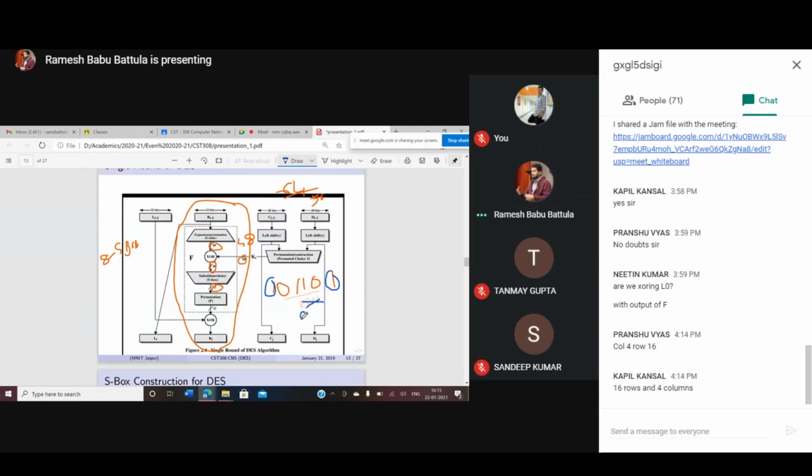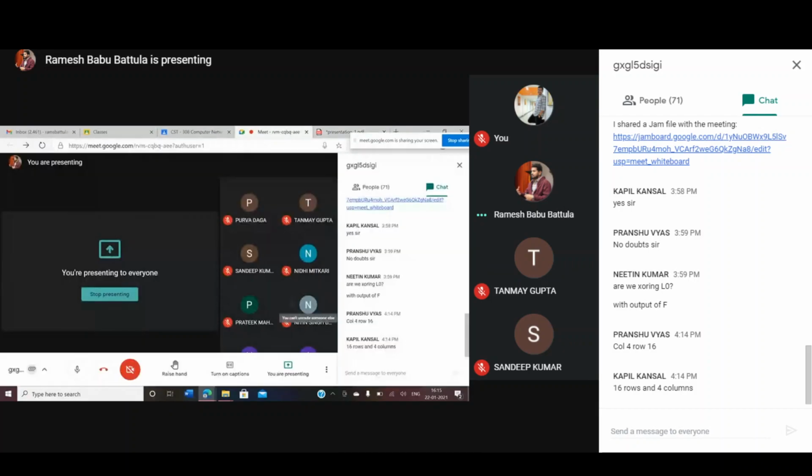These represent the column information, and this represents the row information. Right?